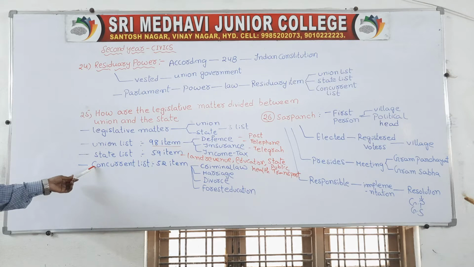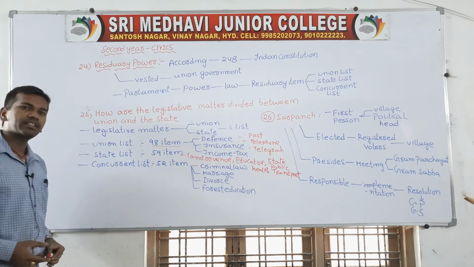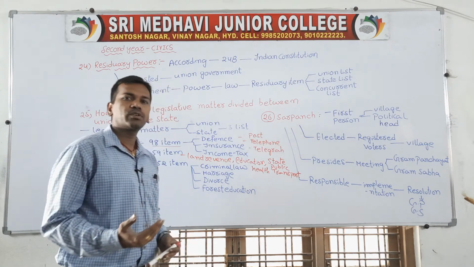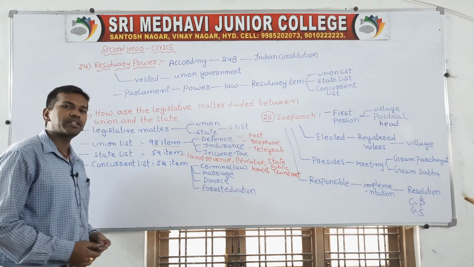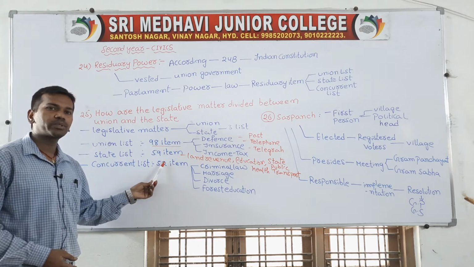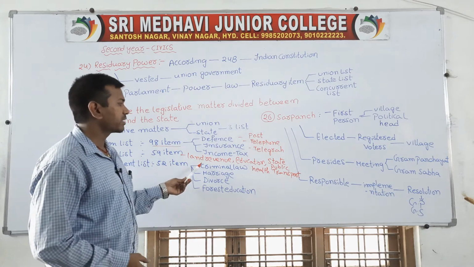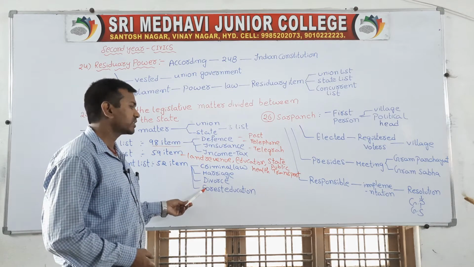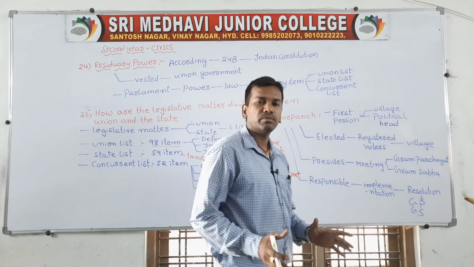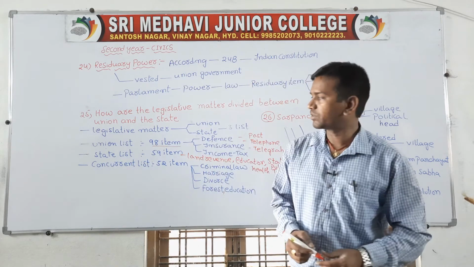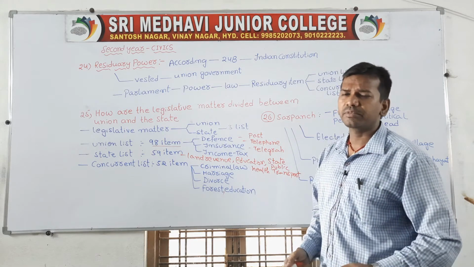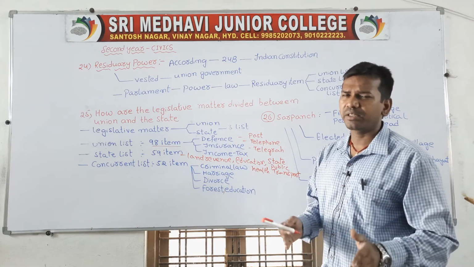Apart from this, when we talk about the concurrent list, it is nothing but the list in which both the central and state governments have the right to make the law. Both governments have the right to make the law, and that comes under the concurrent list. Overall, we have 52 items included in the concurrent list, like criminal law, marriage, divorce, forest, education. In this list, both the central government as well as the state government have the right to make the law.